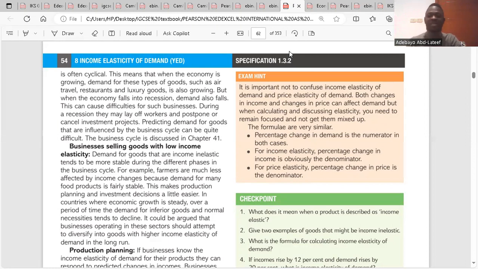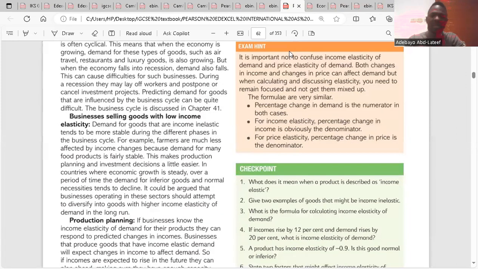But the point about it is that if they are inferior goods, they might not sell. Do you get it? So if the level of income starts increasing at that point in time, those goods will still sell. But if they are inferior goods, they won't sell. So it is better for them to start thinking about selling goods that are more normal. That is the point they're making. Do you get the point here? Okay.